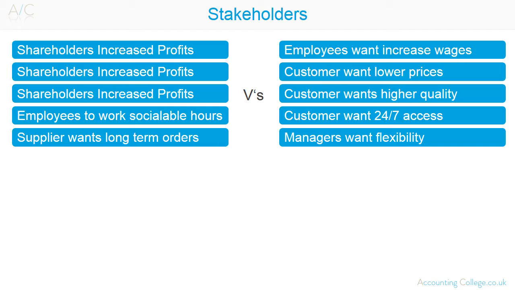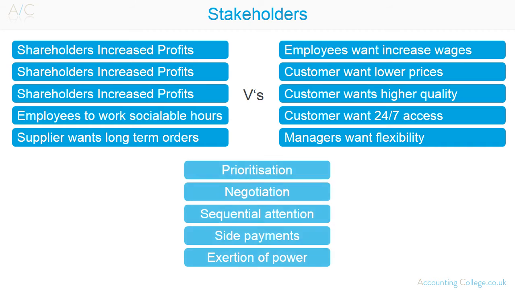Stakeholders will have different objectives, and organizations may monitor their achievement of these objectives by having a range of performance indicators in place. An organization will have many stakeholders, each with different wants and needs, and many of these wants and needs will conflict. For example, employees will want high wages while shareholders will want high returns. Paying employees high wages will reduce the amount of returns made to shareholders. Therefore, management need to manage stakeholder conflicts, and this can be done through prioritization, negotiation, sequential attention, side payments, and exertion of power.